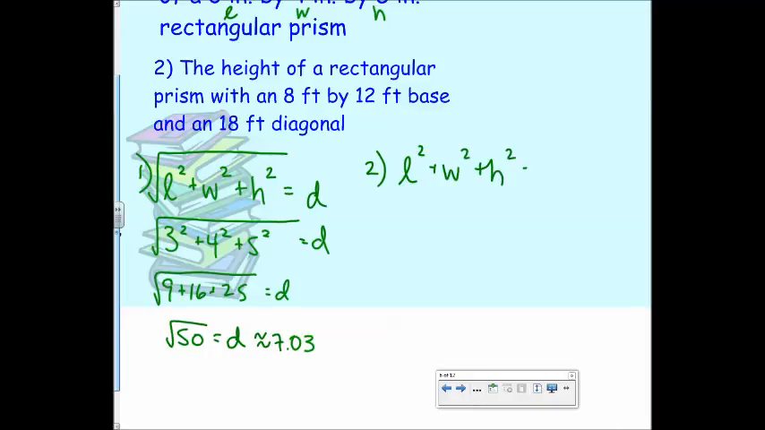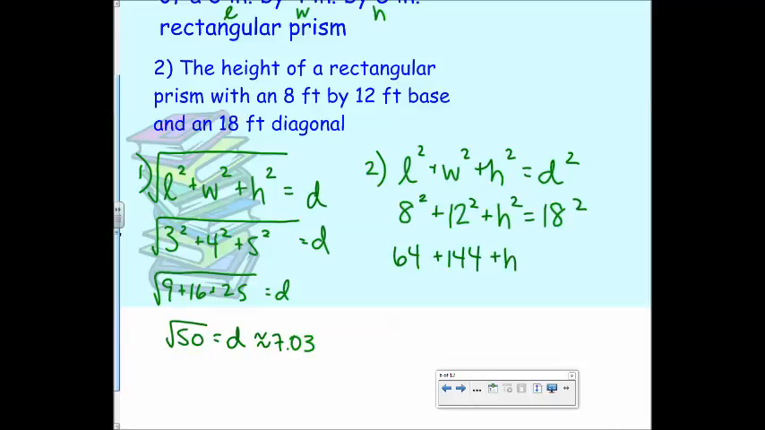squared. So what's my length? 3. Oh, wait. No, 8. So 8 squared plus, what's my width? What's my height? H, I don't know. And then what's my D? 18. All right. What's 8 squared? 12 squared? 18 squared? Who said that? Somebody said that. All right, 324. All right, now what do we do?